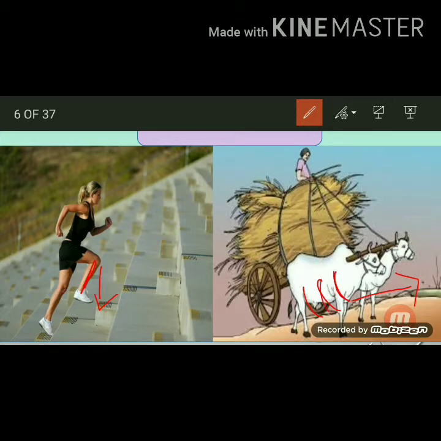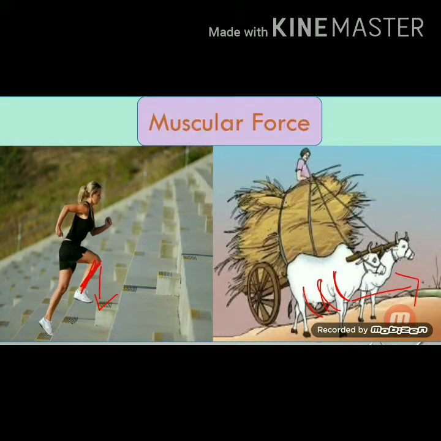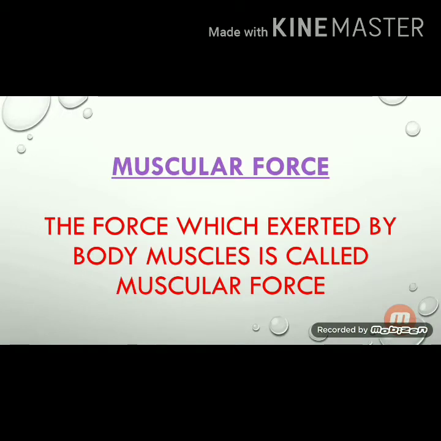In the previous case, the force was coming from the legs of the woman. So, let us define muscular force. The force exerted by a body's muscles is called muscular force.